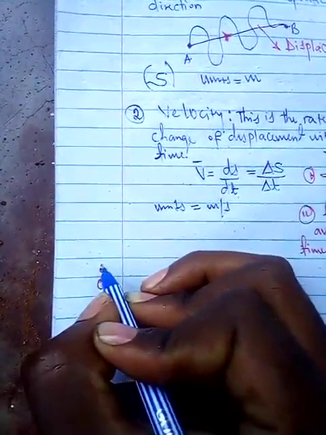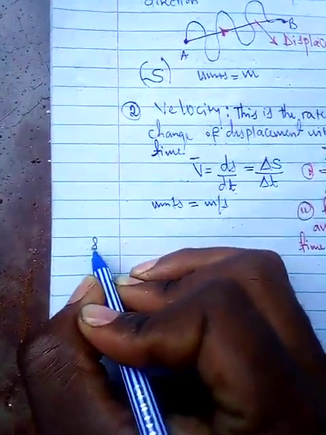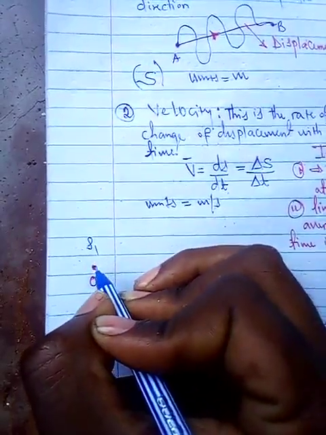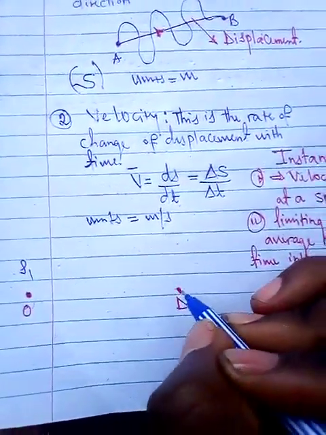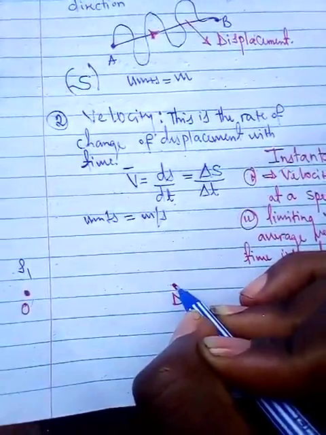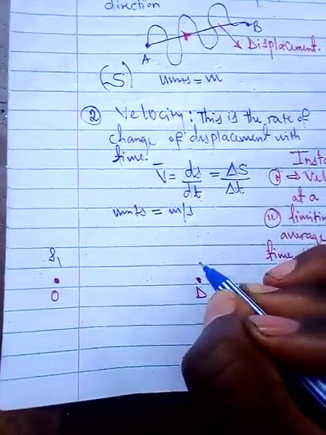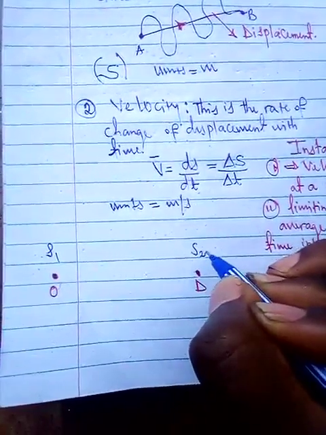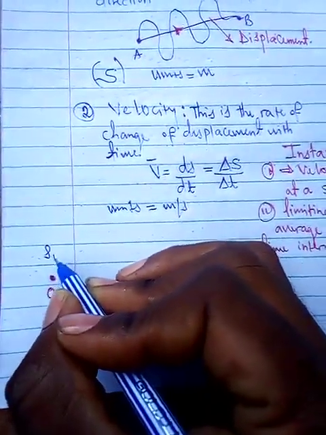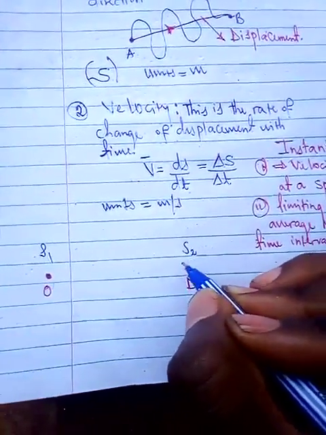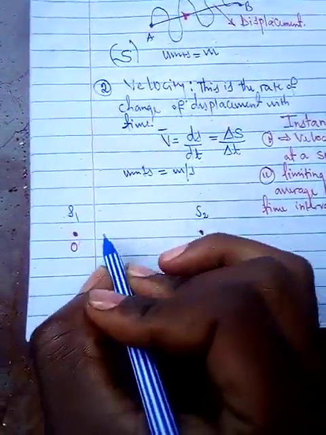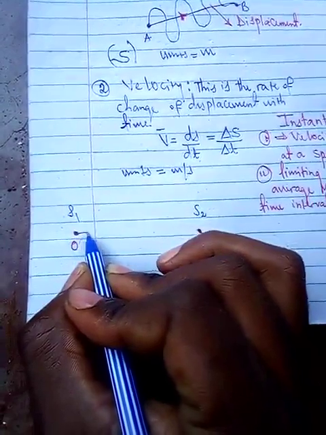At this particular point, I can say this is position 1, or displacement 1. And my point D, where I'm trying to reach, I can call displacement 2, or S naught and S final. It's fine.